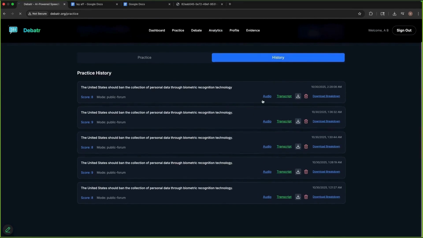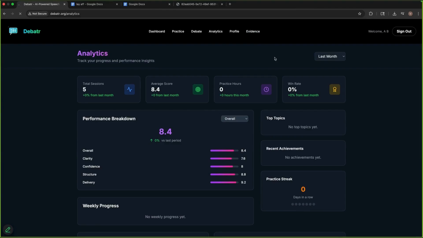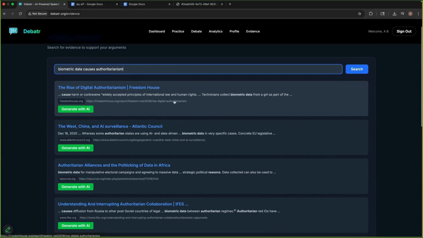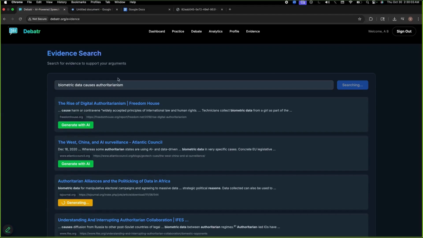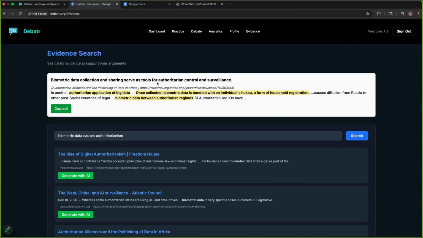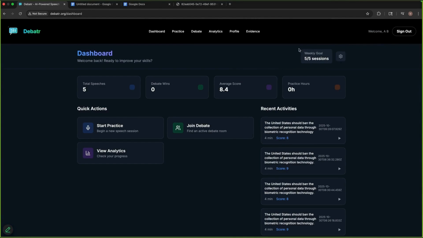We also have history of all of the speeches we do, stats with the analytics over here. Evidence search, we search up biometric data causes authoritarianism. We have all these search results. For each of these, we can generate an AI cut card, and we can copy it with formatting intact, highlighting of important points, stuff like that. Now we have a dashboard. It has overall stats as well as progress.